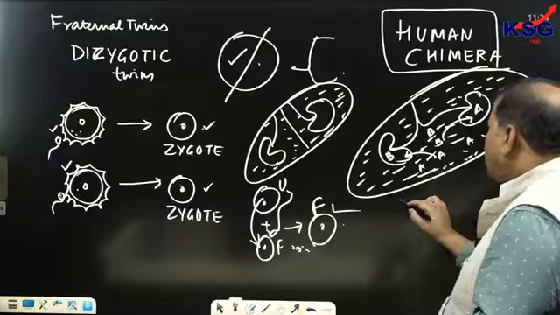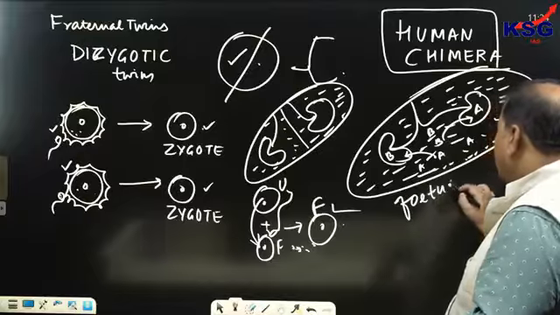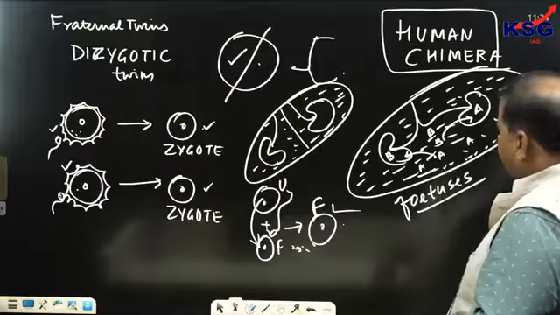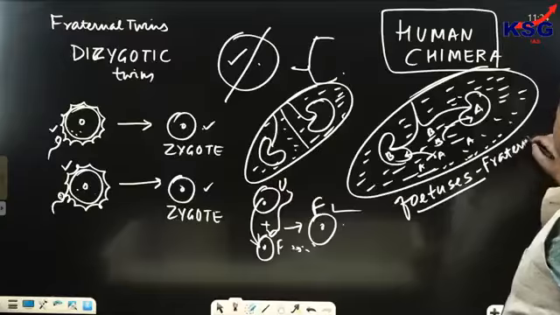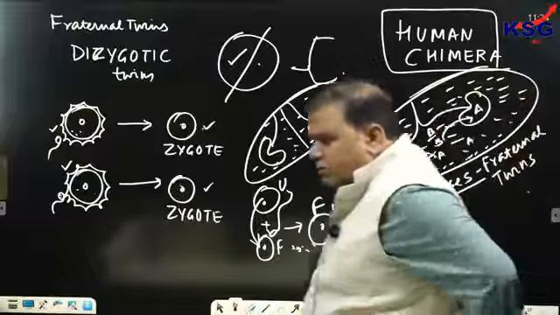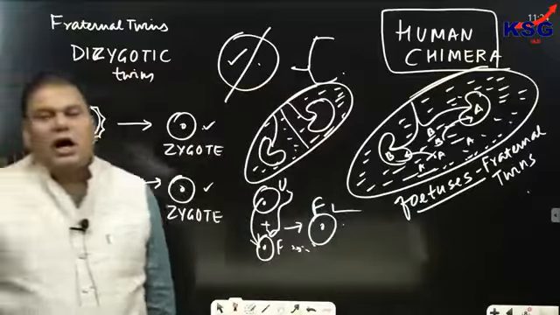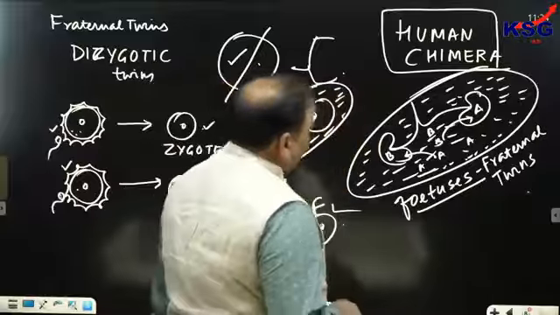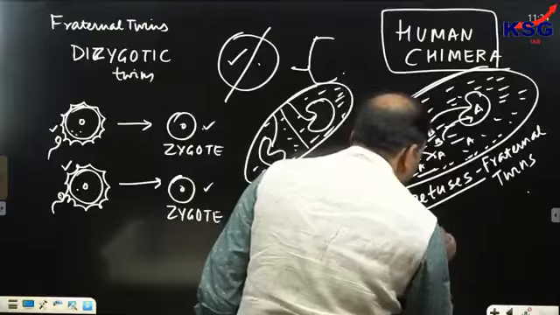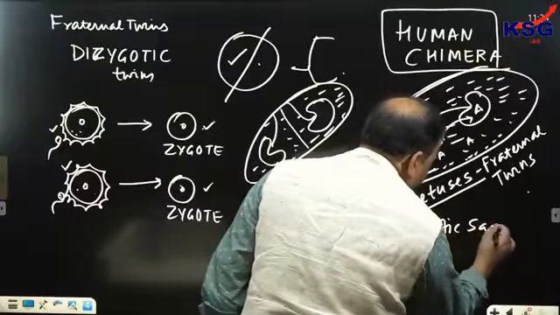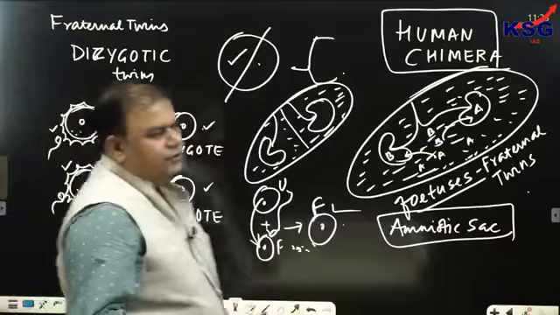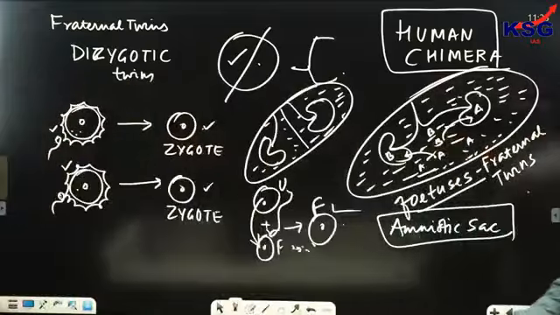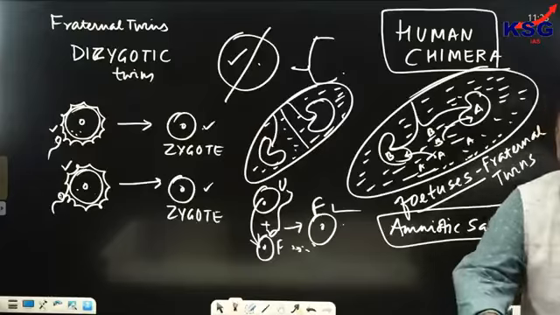First, when fetuses leading to the birth of fraternal twins are present in the same amniotic sac sharing the same placenta.